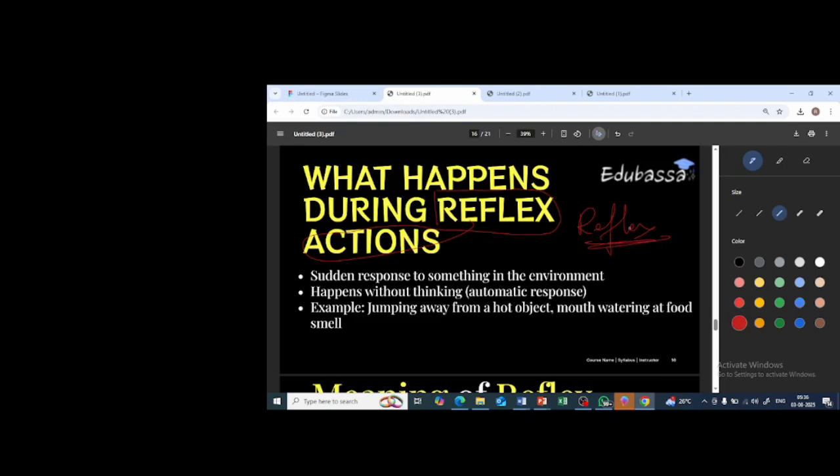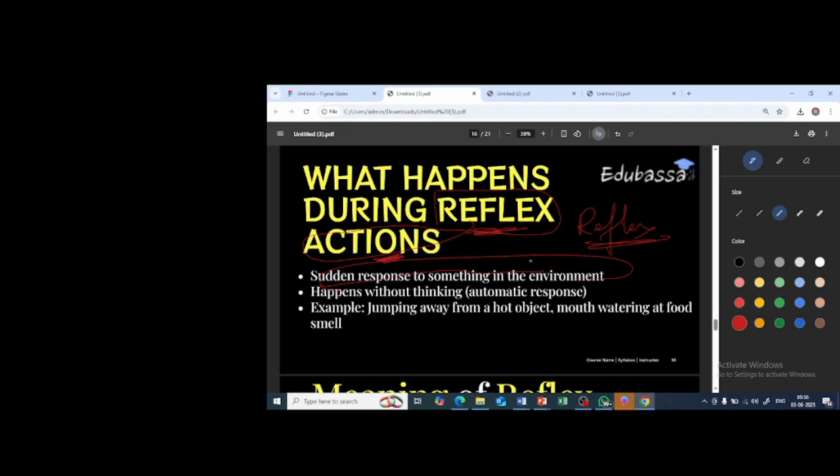Reflex, sudden. Okay, reflex means the sudden response to something that is taking place in the environment. For example, if you touch a hot pan, you suddenly remove your hand from the hot pan, isn't it? So that sudden response to something taking place in the environment is called what? The reflex action. It happens without thinking. Will you think? No, automatically you will do.